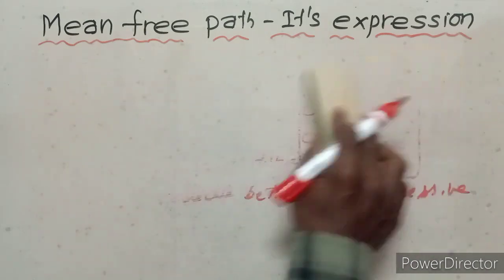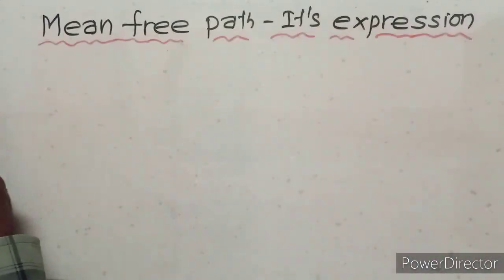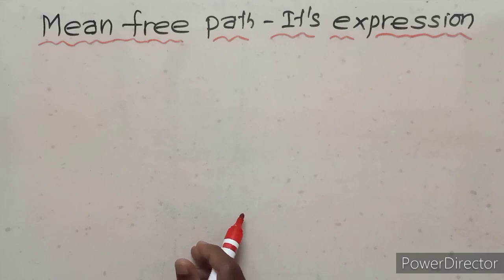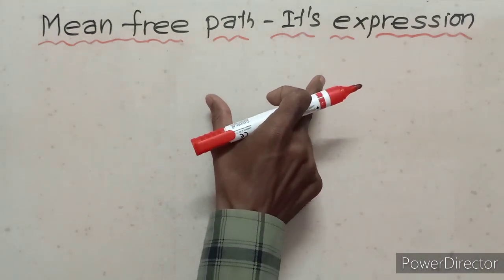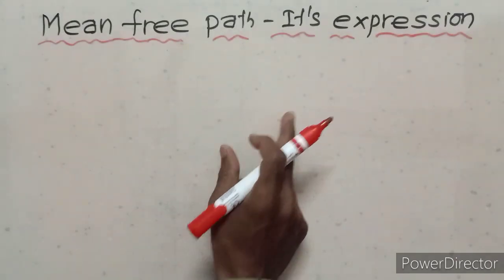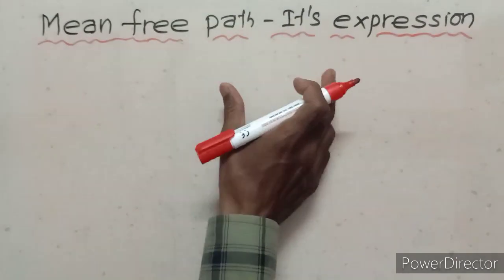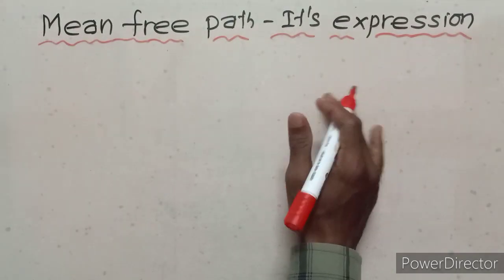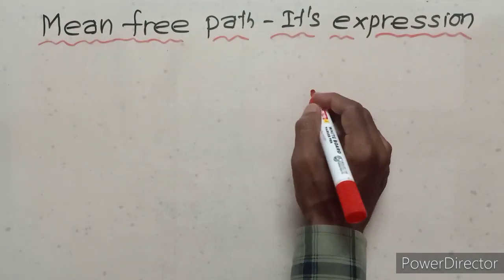Next, we have to derive the equation of the mean free path. For our convenience, we have to derive the expression. So we investigate the collisions between molecules.